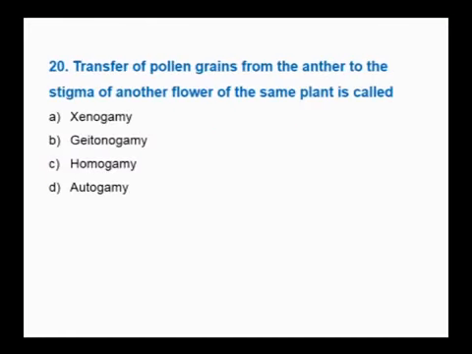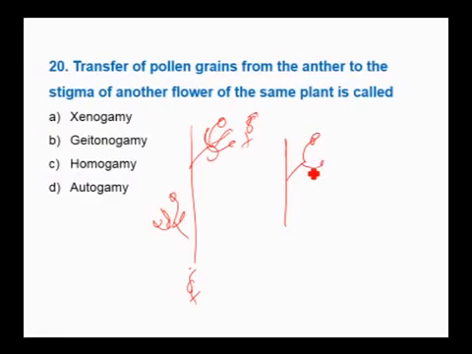Transfer of pollen grain from anther to the stigma of another flower of the same plant is called. See here, a bisexual flower. The plant is bisexual. Flowers are also bisexual. Plant is bisexual. This is the male plant. Flowers are also male, staminate flowers.